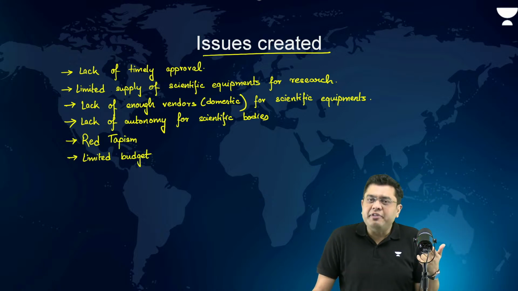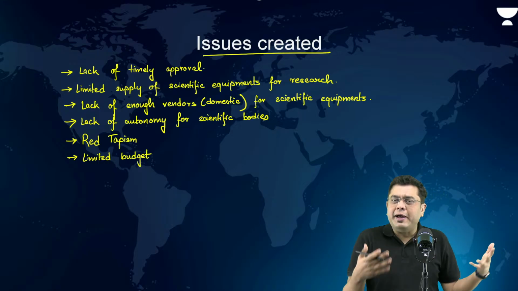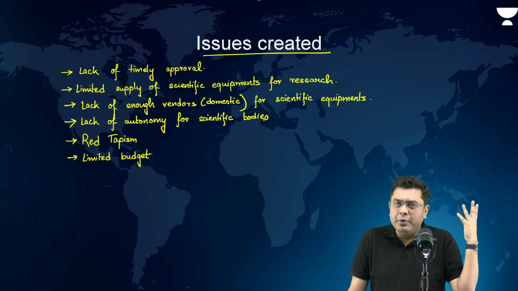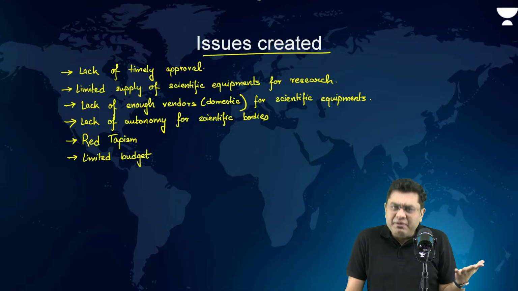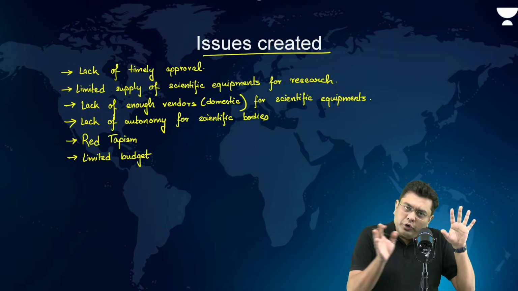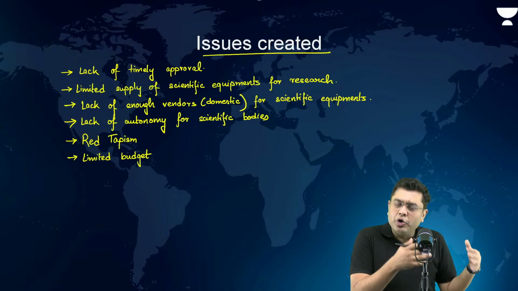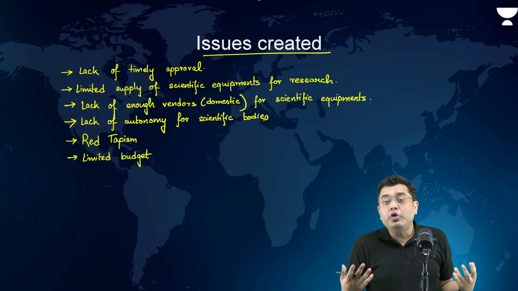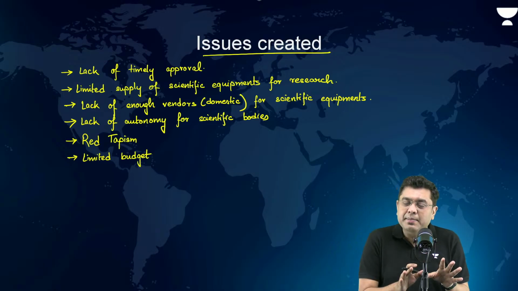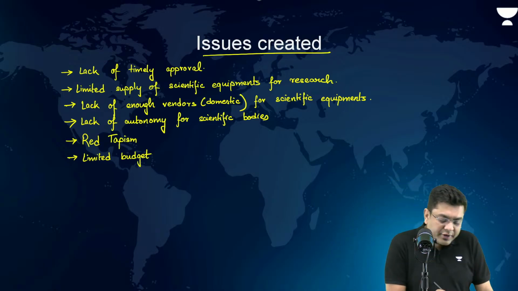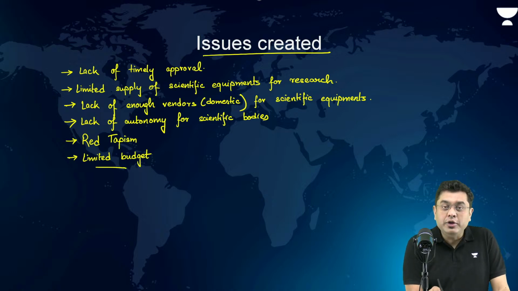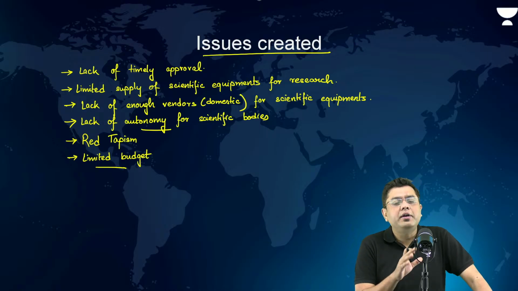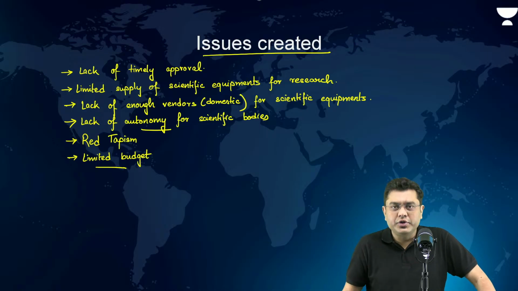Otherwise, why will a vendor get into the supply or the manufacturing process if they know that only one article will be sold, or two, at max three products? Why will someone enter into the production process? So in order to improve domestic manufacturing, you need the domestic demand also. When will the domestic demand come into place? Domestic demand will come only when you have enough budget, and also when you have enough autonomy. So that is basically the case where you can increase research and development.